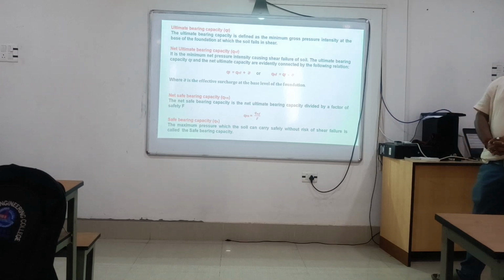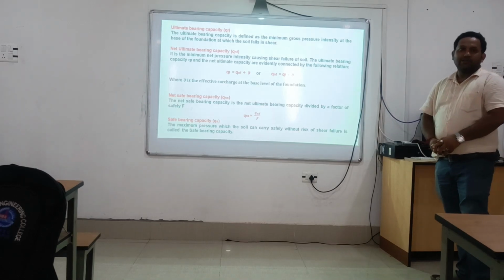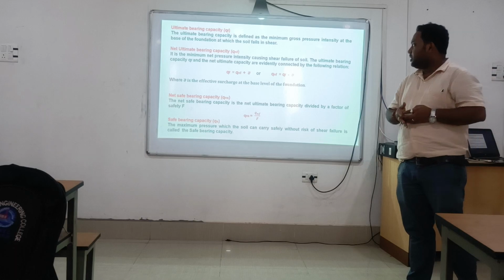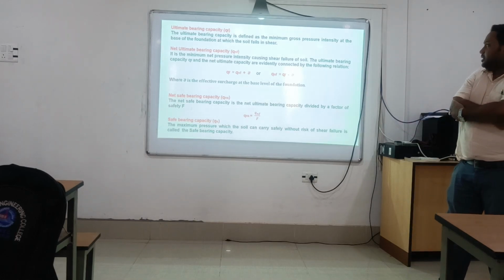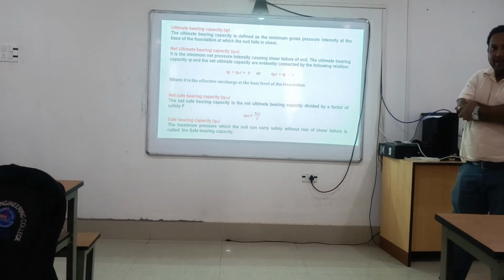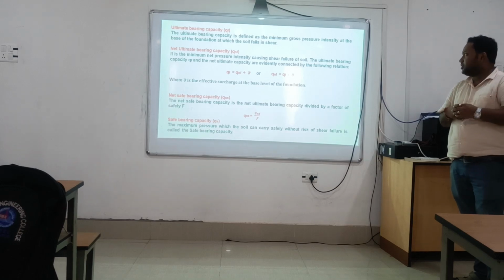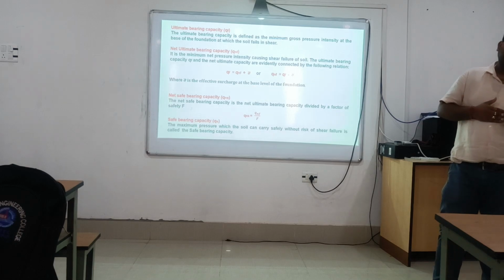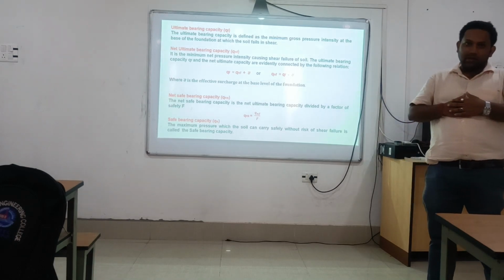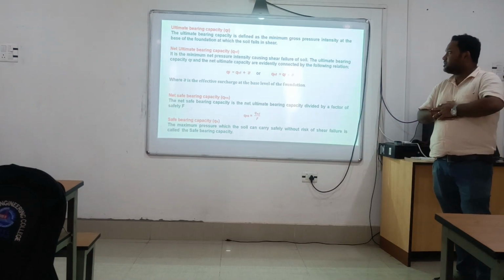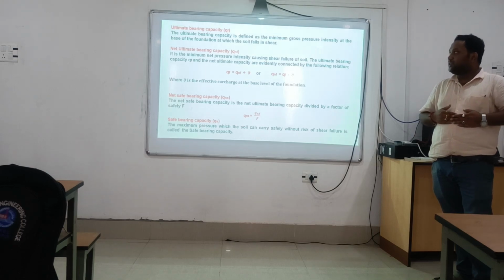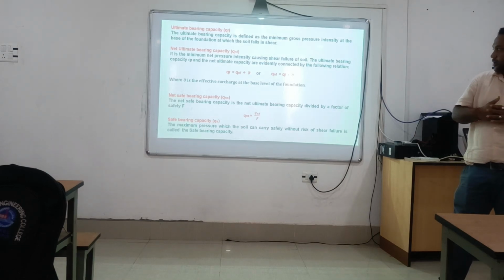QNF is nothing but QF minus the excess overburden pressure. QF is the ultimate bearing capacity. If we deduct the excess overburden pressure from this ultimate bearing capacity, we will get the net ultimate bearing capacity. So these definitions are very important.